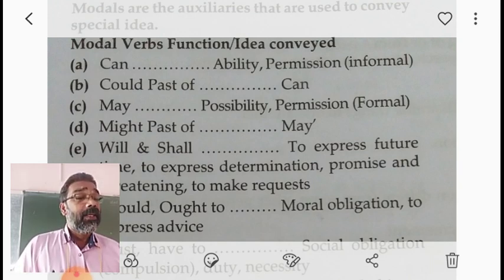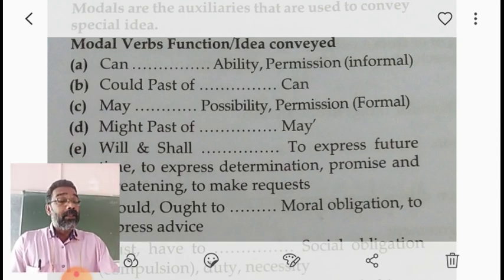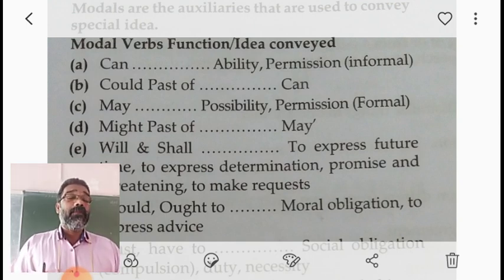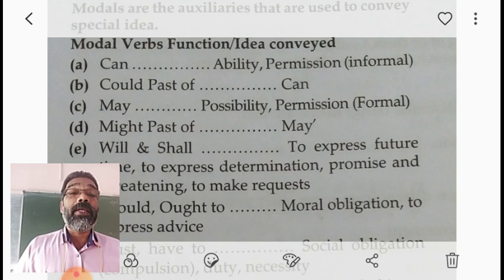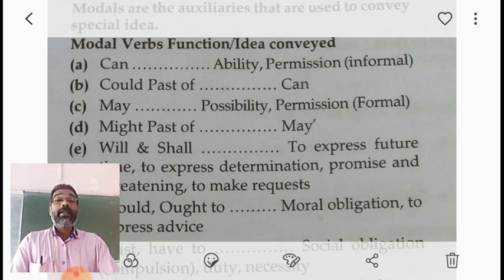For example, used to show ability: Manju can speak French and Tamil fluently. Or, I can lift this heavy box.